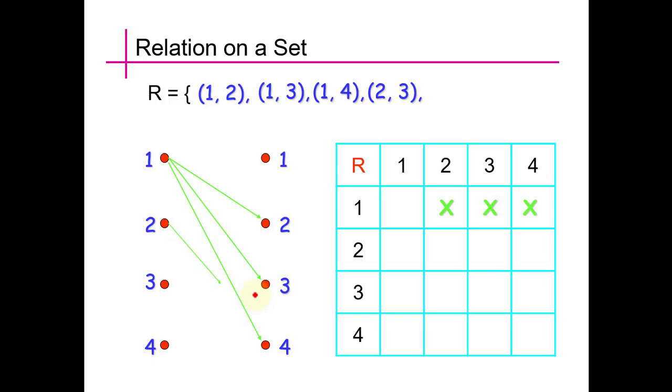Then we have 2, 3 and 2, 4. And why we are not taking 1 and 1, because 1 is not less than 1, and just like we are not taking 2 and 2 and not 2 and 1. So that's how our relation is complete.